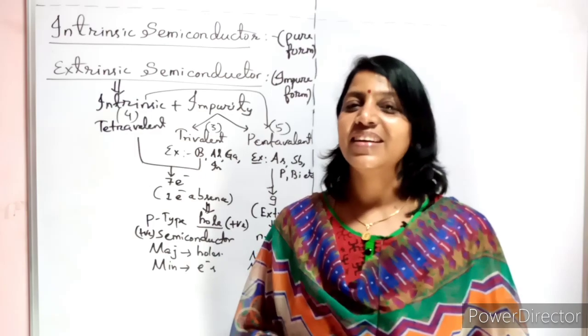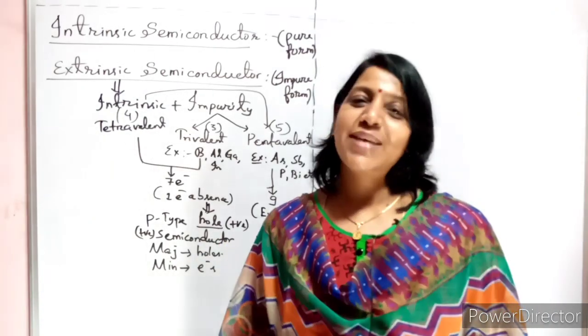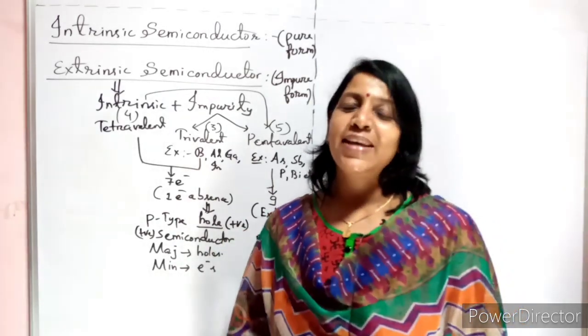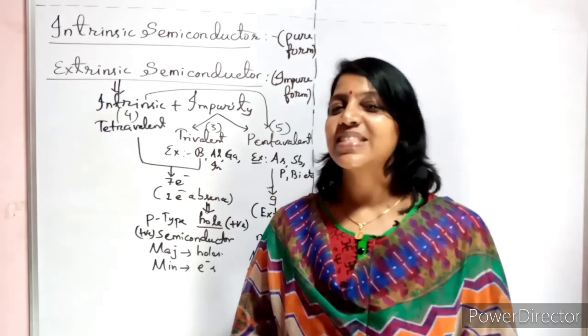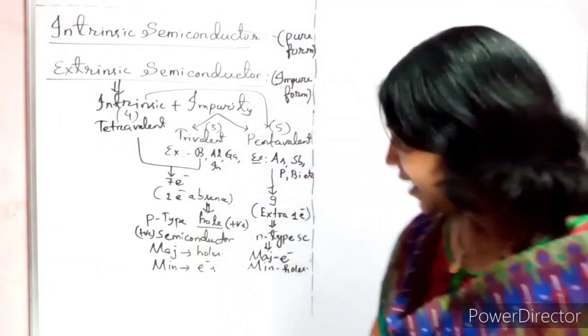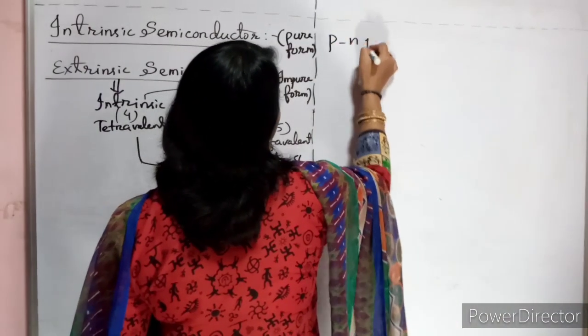That is the challenging part of semiconductors: understanding what is happening inside this p-n diode. It is also called an ordinary diode. So let us take up the important topic called the p-n junction.